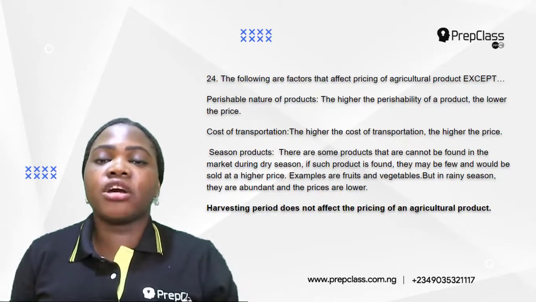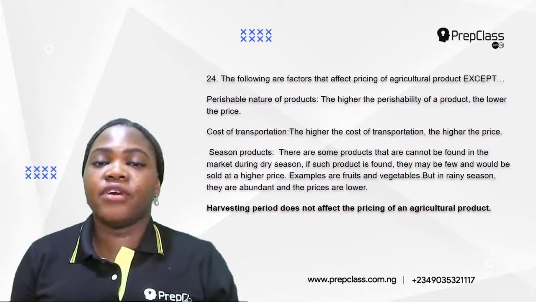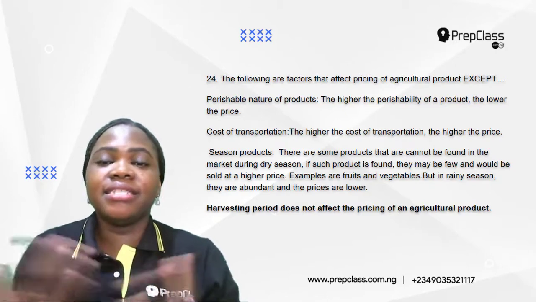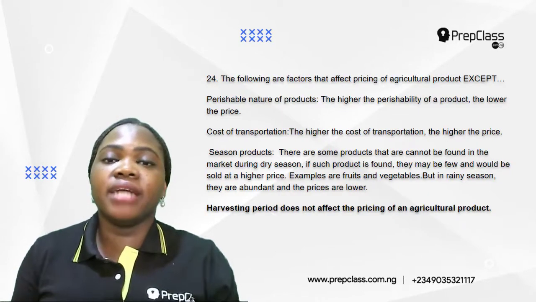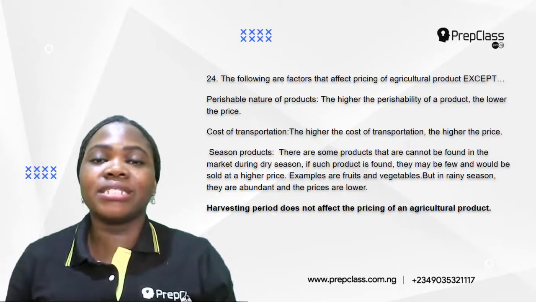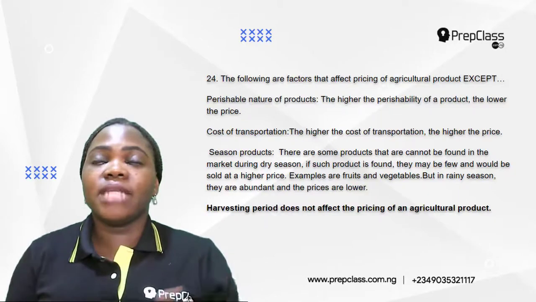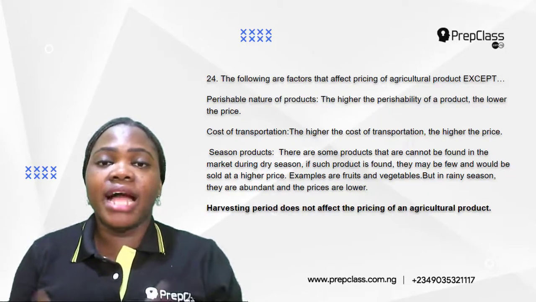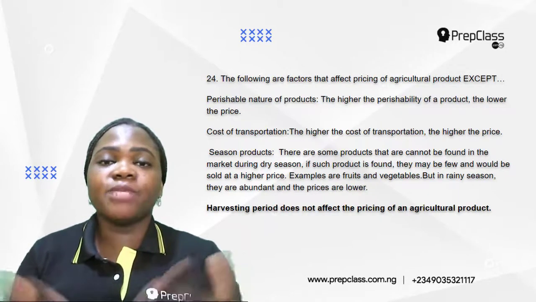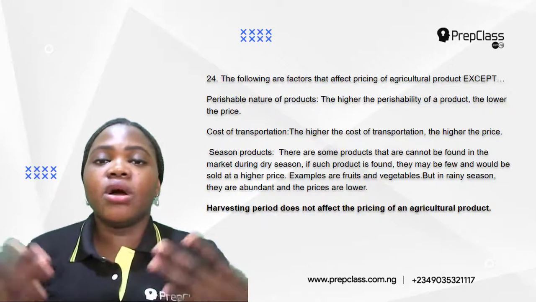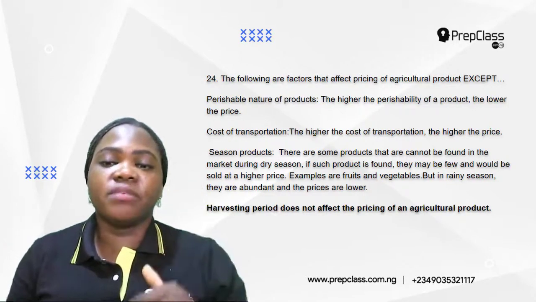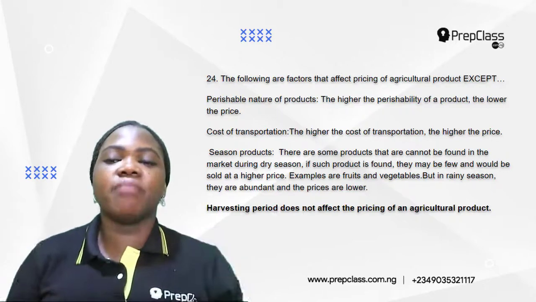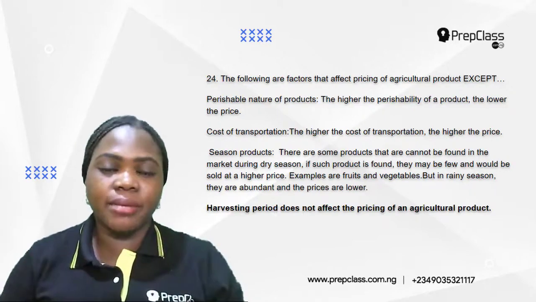If I bring agricultural products to the market, for example, and these products are highly perishable, I might just want to reduce the price so that I can sell it off on time before they spoil. If I'm selling bananas, for example, I know that bananas spoil on time. So in order not to lose money, I might try to reduce the price. So the higher the perishability of the product, the lower the price.